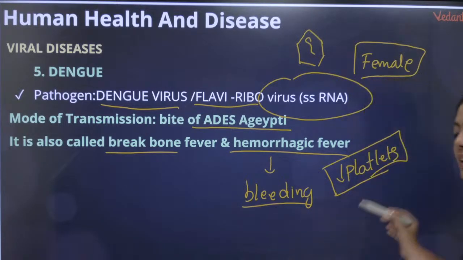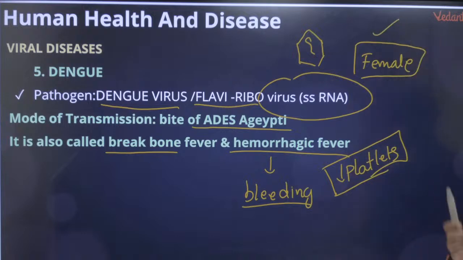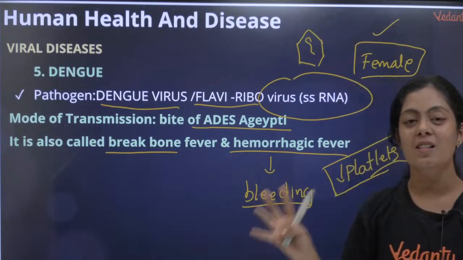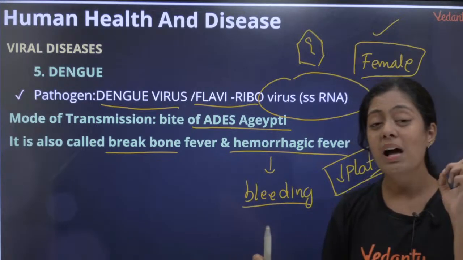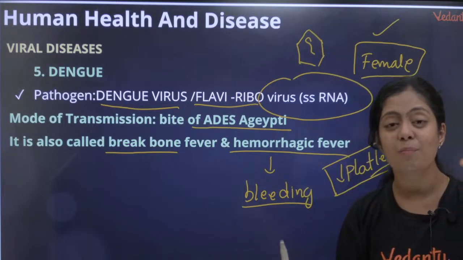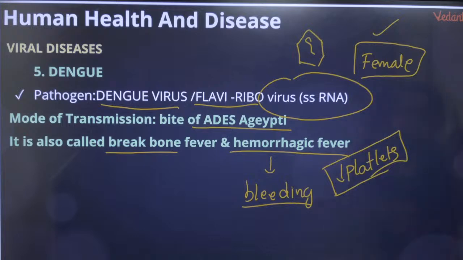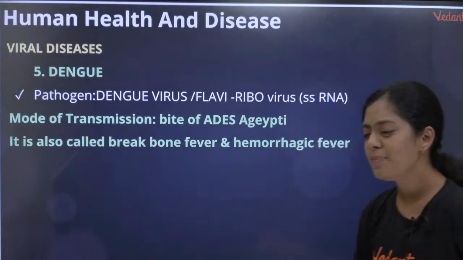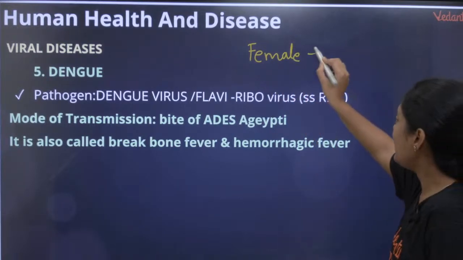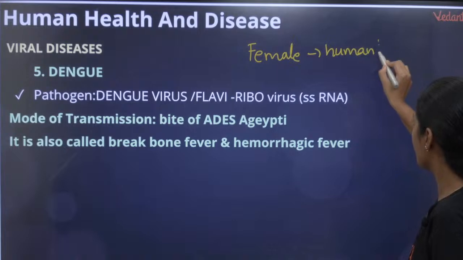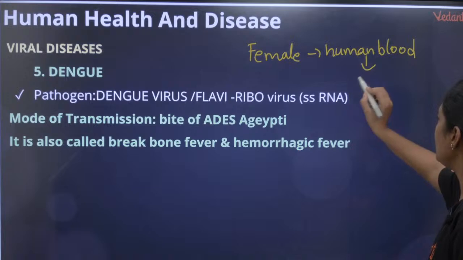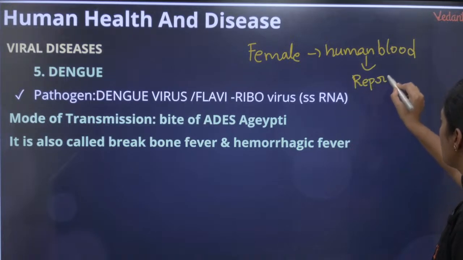Can anyone tell me, why, kids? Yes, very good. Why is it only the female that transmits this disease? Why are males not involved in transmission of disease? Can anyone tell me? To say it more clearly, why are male mosquitoes not involved in transmission of disease? Yes, anybody? Kids, because female mosquitoes need human blood for reproduction. Okay, to complete their reproductive cycle, yes, so they need human blood for reproduction.